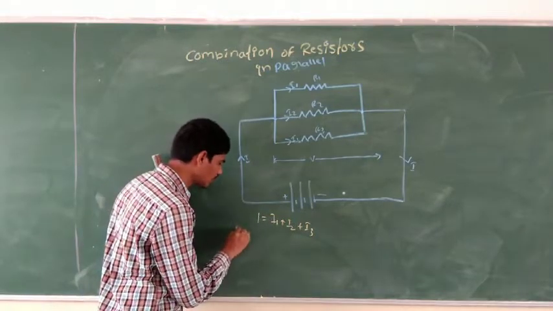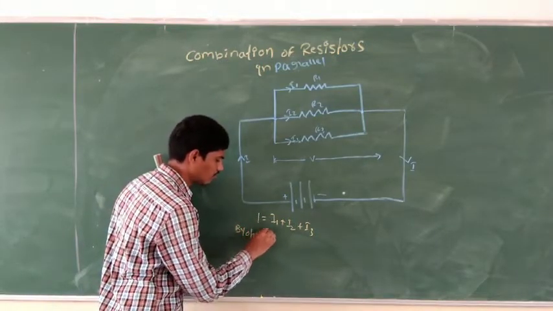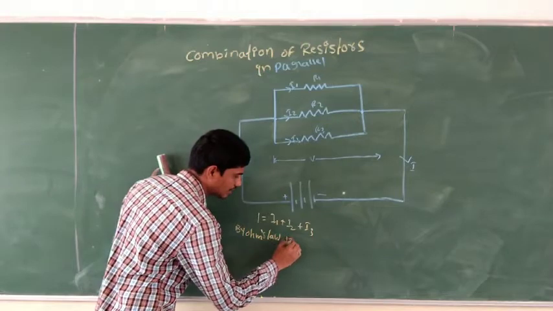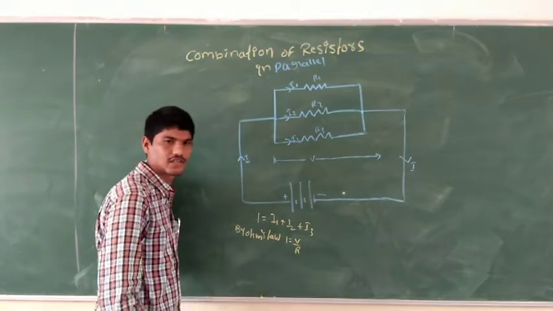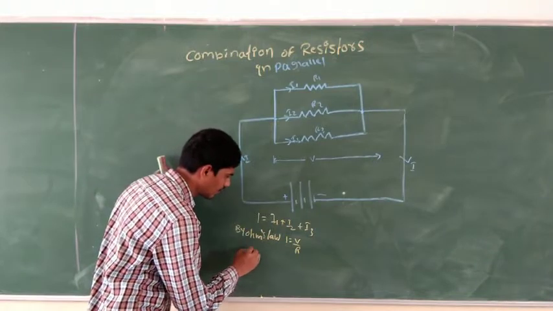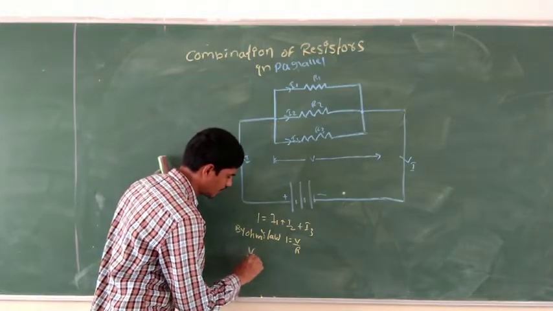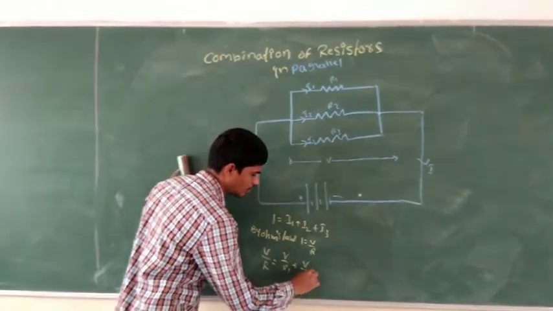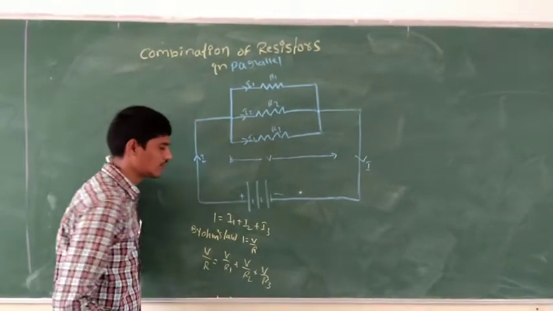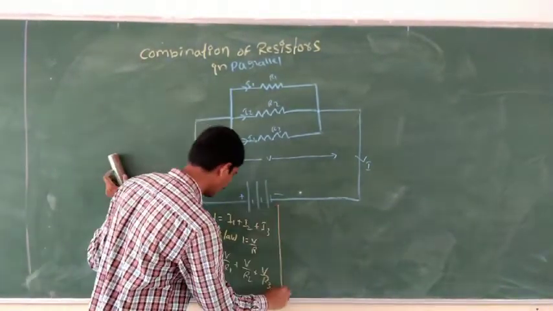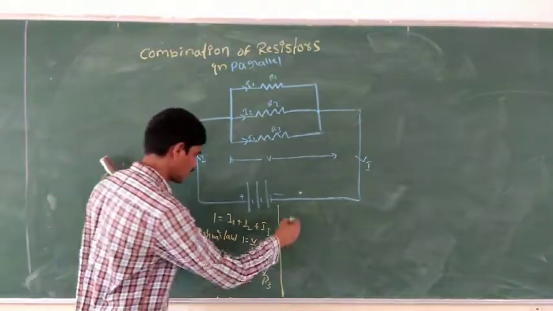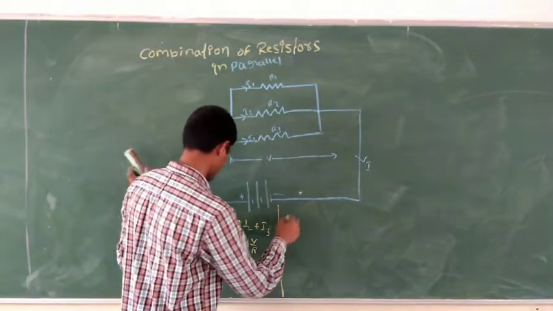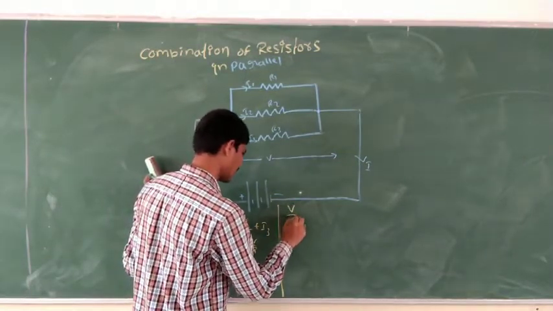By Ohm's law, what are we going to write? I is equal to V by R. So V by Rp is equal to V by R1 plus V by R2 plus V by R3. Here Rp is the equivalent resistance in parallel.